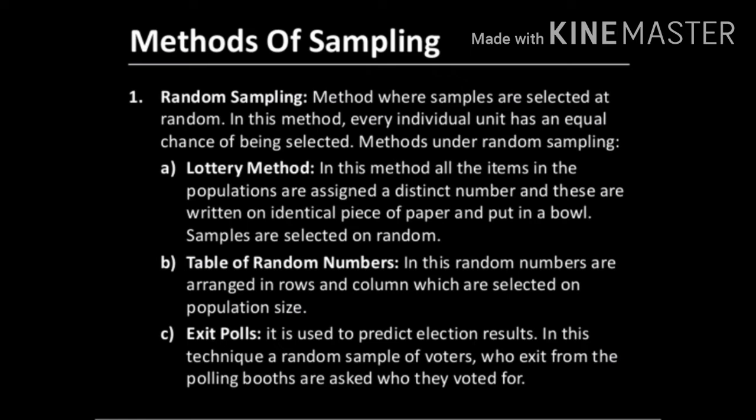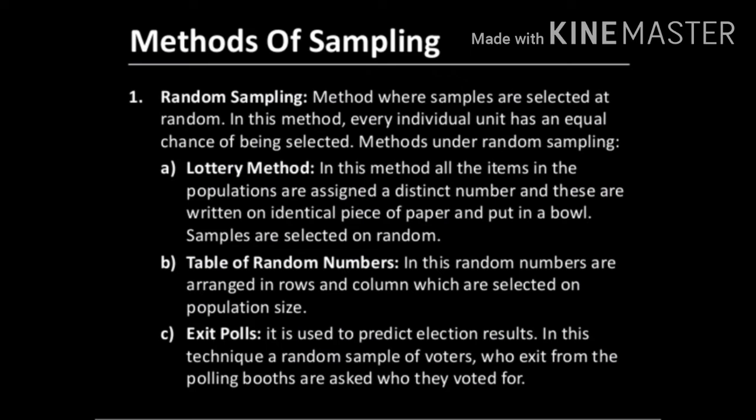Now it's time to learn types of sampling or methods of sampling. There are two methods of sampling. One is random sampling, the other one is non-random sampling. Let's discuss this in detail now. By the name itself you can understand, here we are taking the sample randomly. In this method every individual unit has an equal chance of being selected. This is like a probability. So out of 1000 members, any 100 will be selected. Everyone has equal chances.